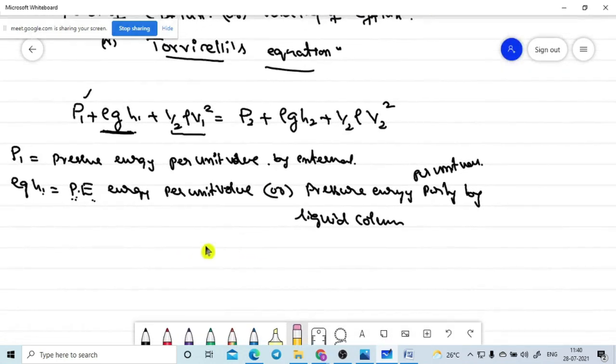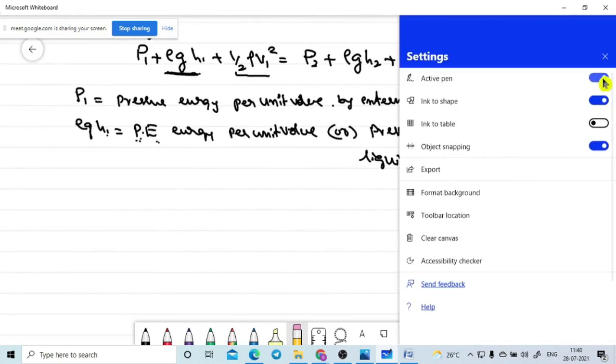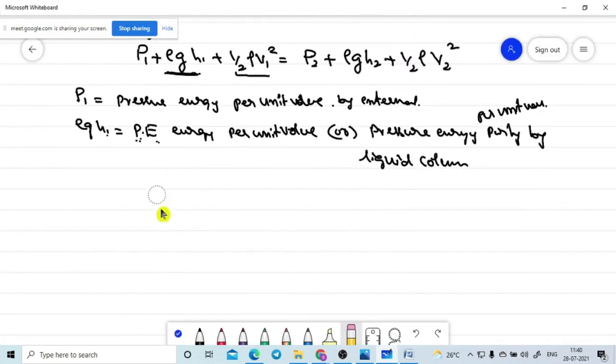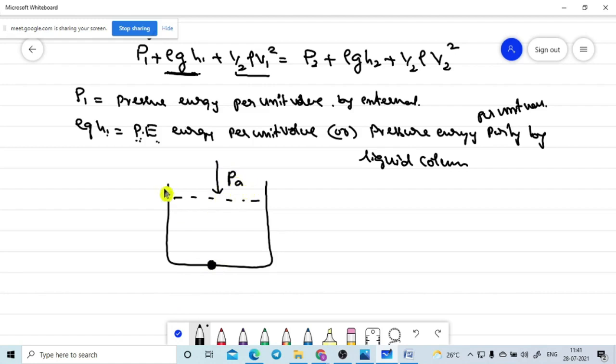So let me take one vessel. This is the vessel, like this it is having. This vessel is open. Now we are measuring at this point, applying the Bernoulli theorem or pressure at this point. So you may get the doubt, atmospheric pressure is there. Here is P of atmosphere, because this vessel is open. That pressure can be there at this point. So you may get the doubt, what is the pressure here?